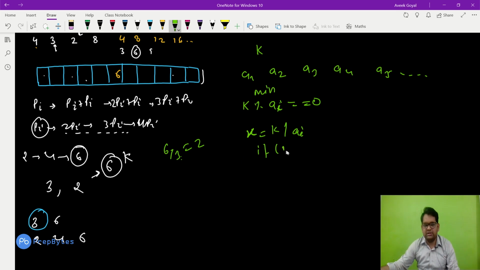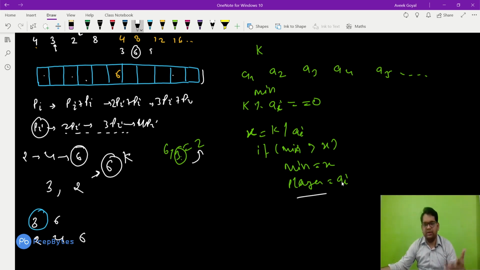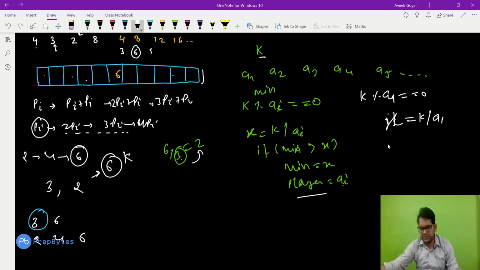If this minimum is greater than X, then minimum equals X, and we set player equals AI, because we do not need to print the minimum number of moves, we need to print the player who is taking the minimum number of moves. So we update the player with this particular AI. For each K we check whether K mod A1 equals 0 or not. If it is equal to 0, then in X we keep the number of steps and we update the minimum value and the player value. If the minimum is updated, then player will also be updated with it.